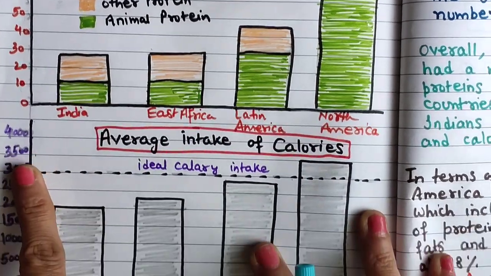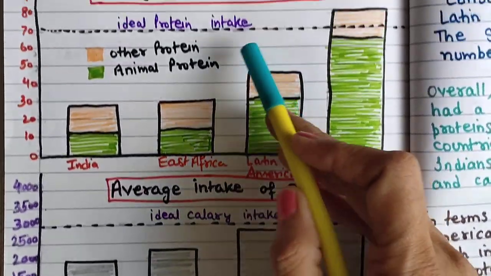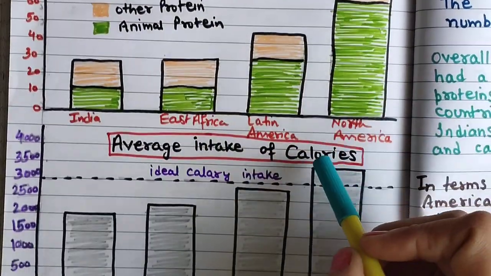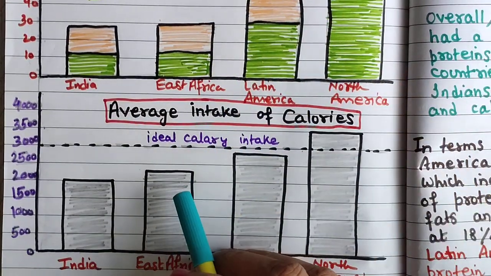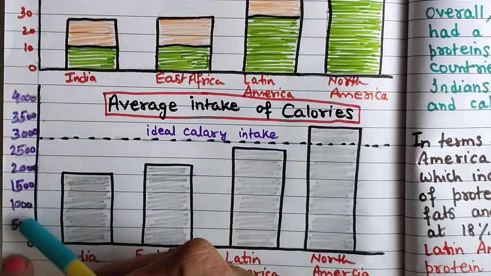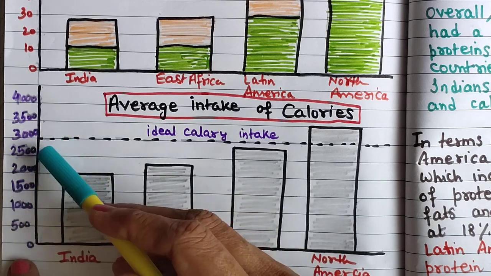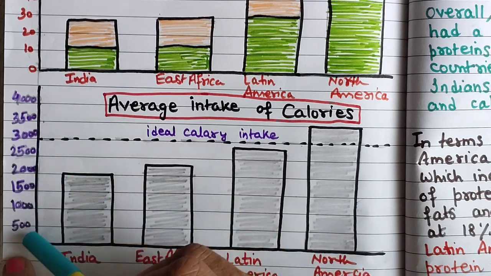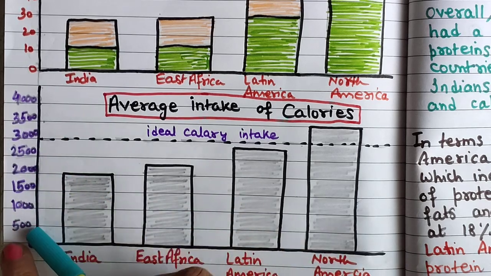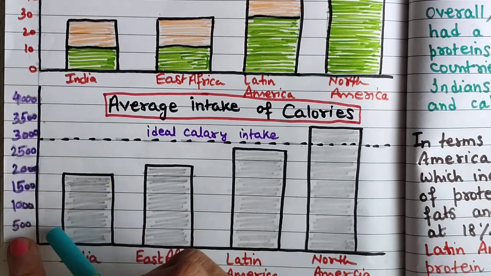Now the second one is the second bar graph, average intake of calories. So comparison between calories and proteins is there. Here the data is presented in numbers. So what figures are these? 500 calories, 1000 calories, these kinds of things you can write.